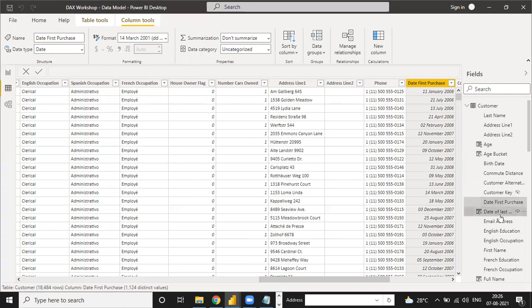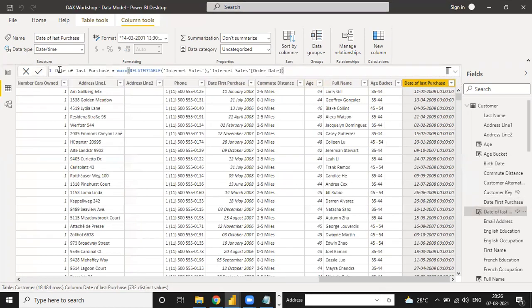See, date of last purchase. The date of last purchase means, suppose you are dealing with Amazon. Suppose your first dealing with Amazon is 1st August 2021. When you order from Amazon, that is known as the first purchase date.